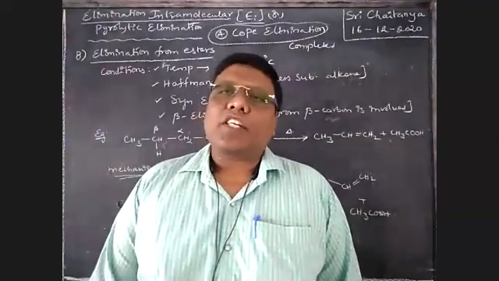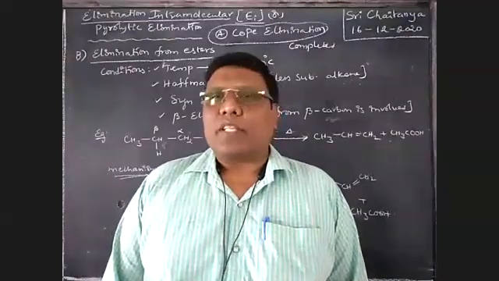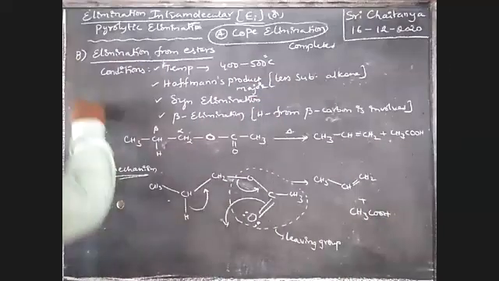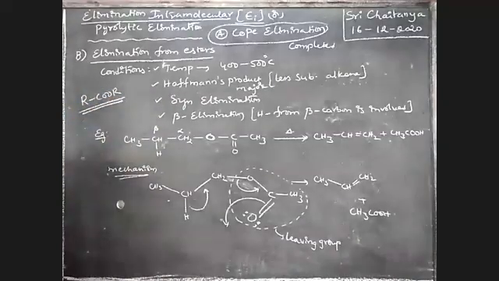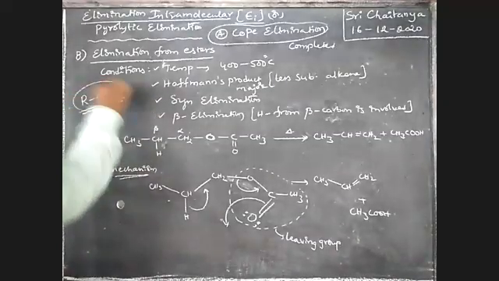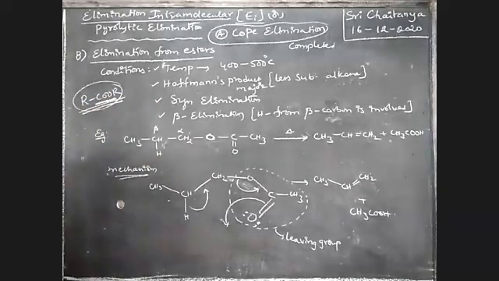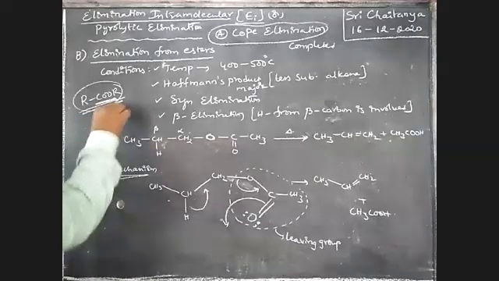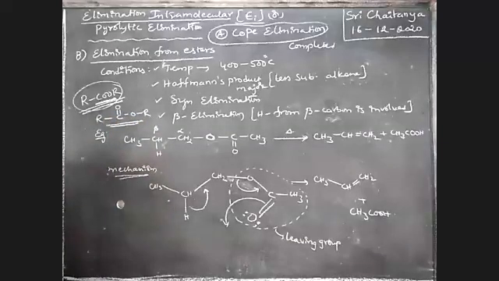Elimination from esters. Take the subheading: elimination from esters. What are esters? Esters are nothing but RCOOR groups, boys. This is the general formula for esters, the functional group of esters: R-C(=O)-OR. It is the structural formula for esters.